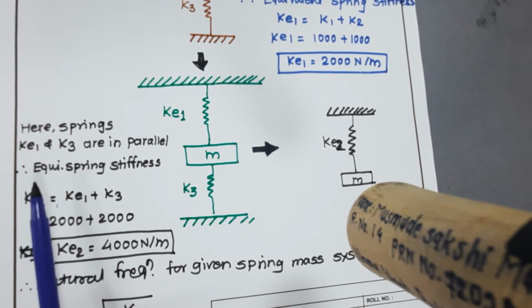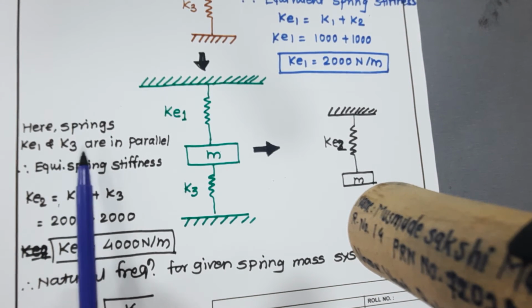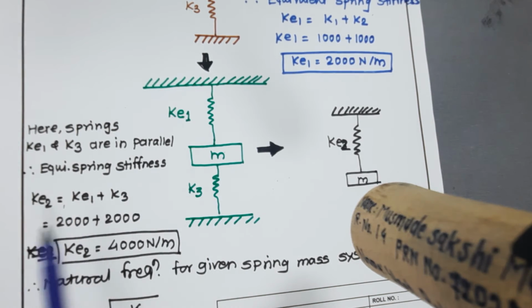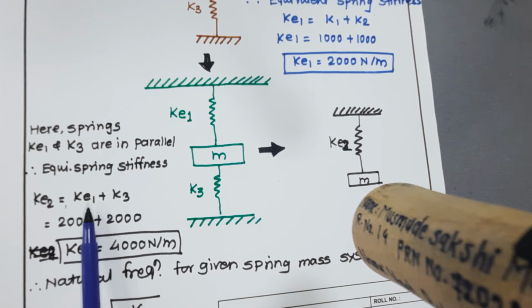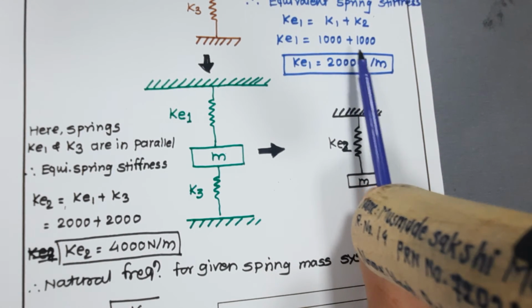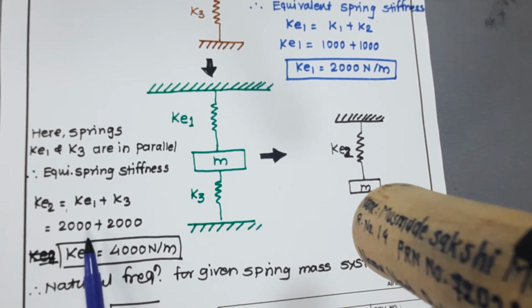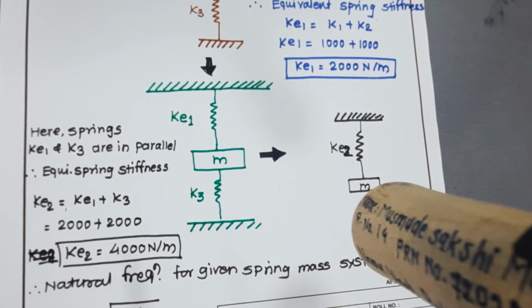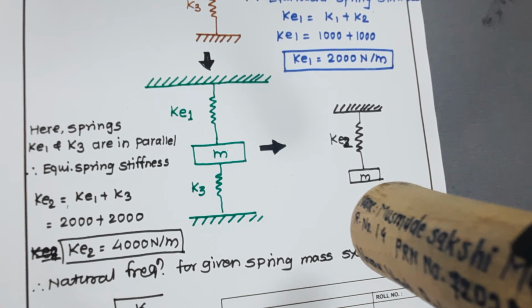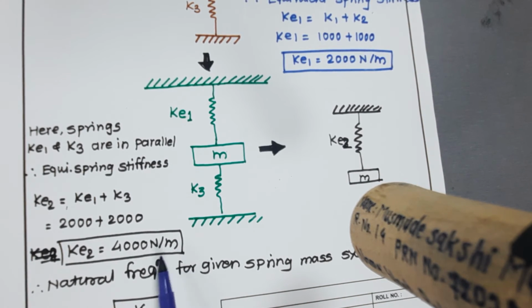So here KE1 and K3 are springs in parallel. The equivalent spring stiffness for this system is calculated as KE2 is equal to KE1 plus K3. We have initially calculated KE1 as 2000 Newton per meter, and K3 is already given in our data, that is 2000 Newton per meter. So KE2 is equal to 4000 Newton per meter.